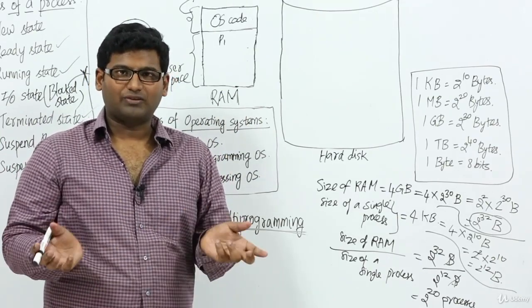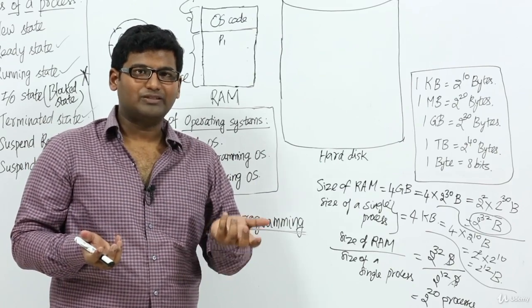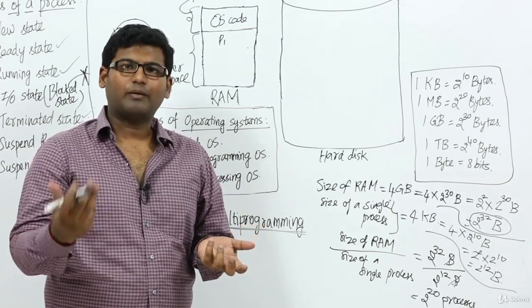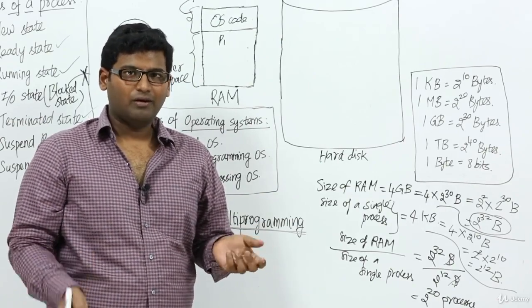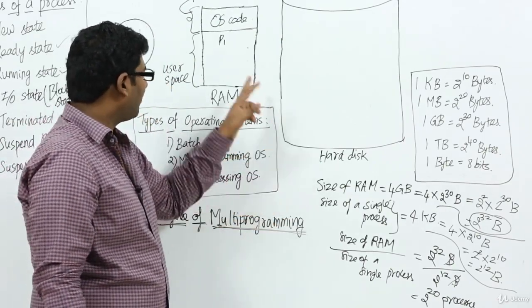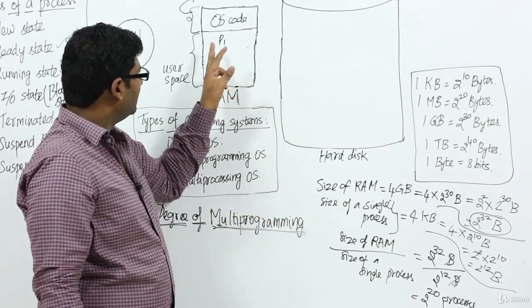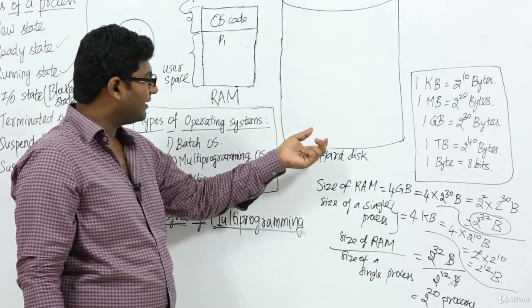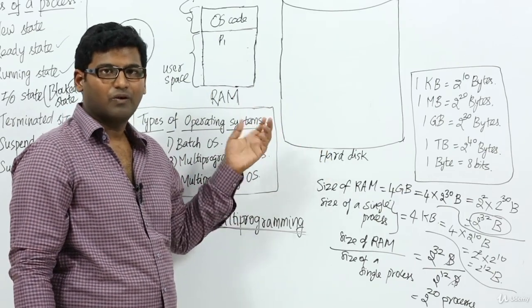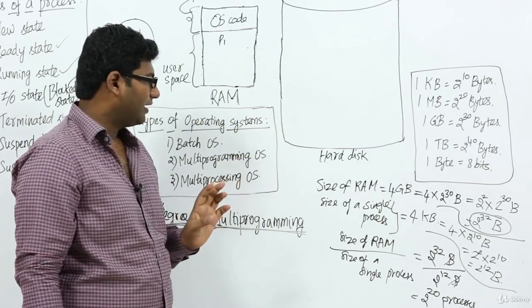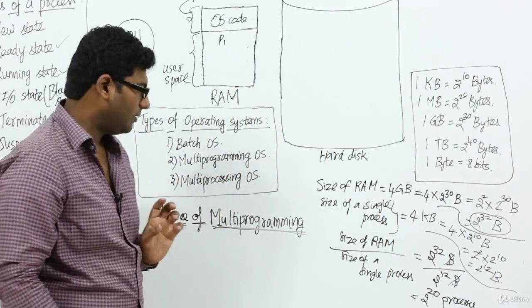See, execution and IO cannot be done at the same time for a particular process. It can be done for two processes, which means when a process is being executed by the CPU, we can perform IO for another process. That can be done. But here, since we have only one process in the RAM, only after the completion of this process will we be able to take the next process from the hard disk. Because of this we are going to have less CPU efficiency.